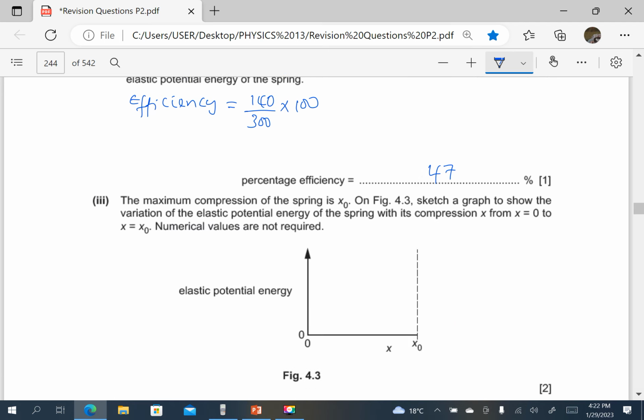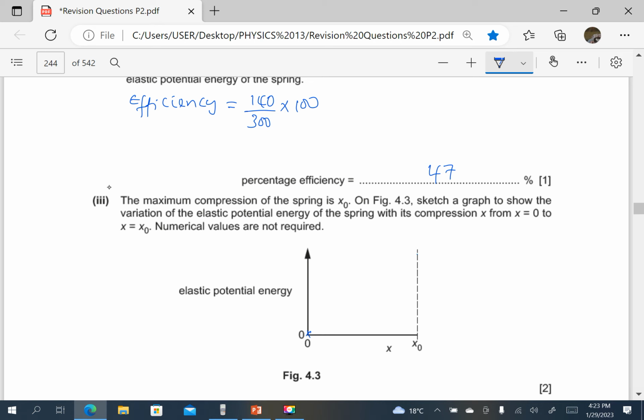The maximum compression of the spring is x naught. On the figure, sketch a graph to show the variation of the elastic potential energy of the spring with its compression x, from x equals 0 to x equals x naught. Of course, when x is equal to 0, the elastic potential energy is 0. But as x increases, the elastic potential energy increases.